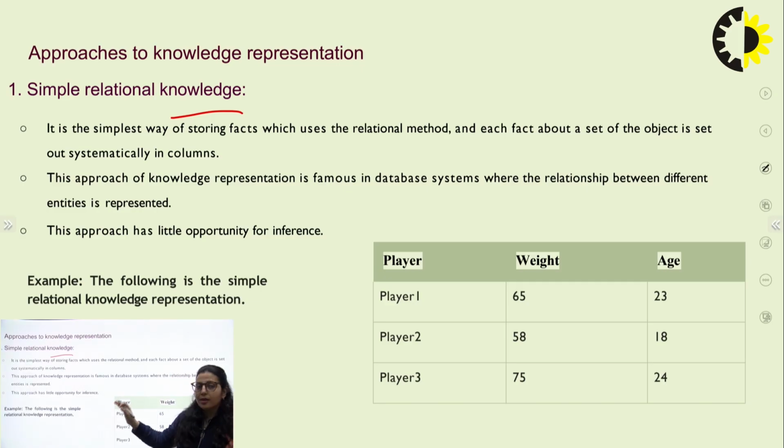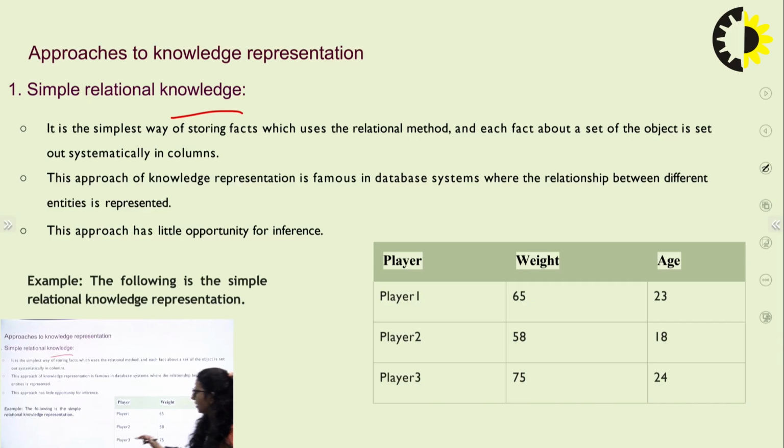So basically simple relational knowledge is the same as a database. It is one of the simplest ways of storing any kind of fact or relation, which uses the relational method, as each fact about a set of objects is set out systematically in columns.